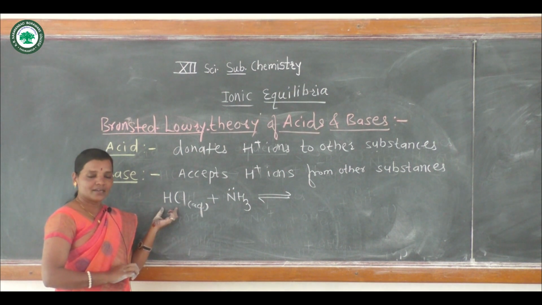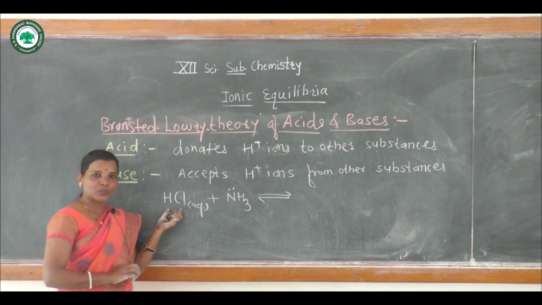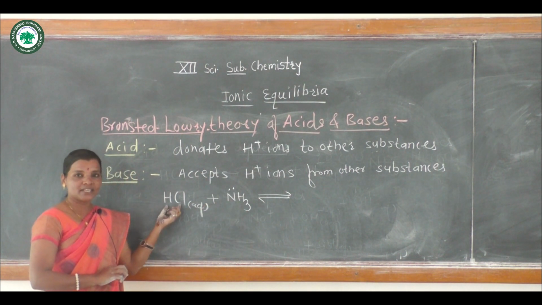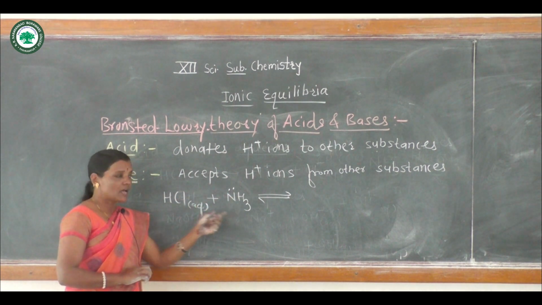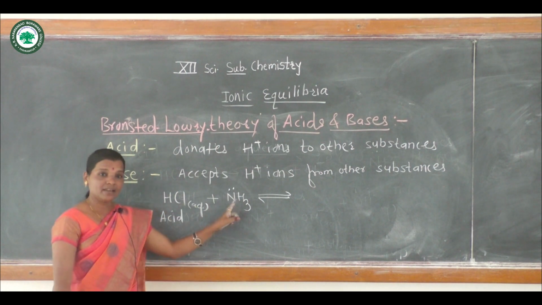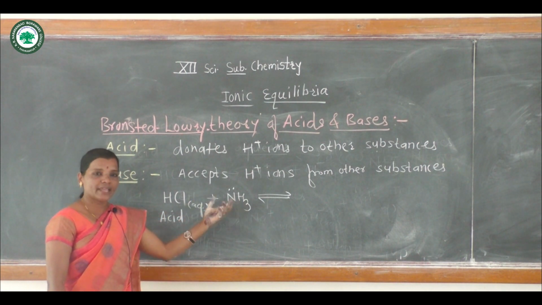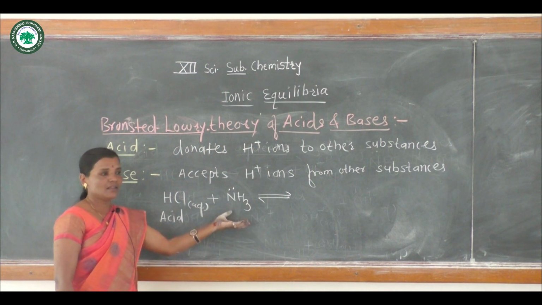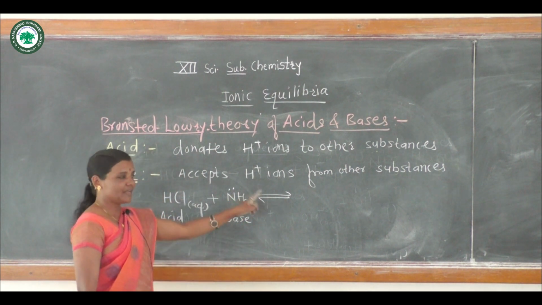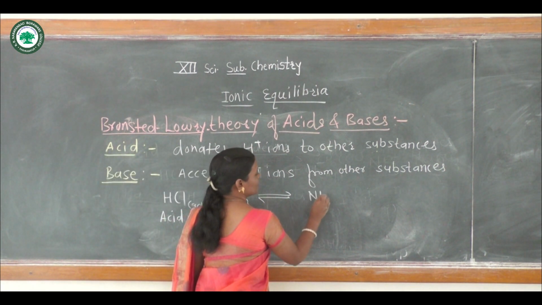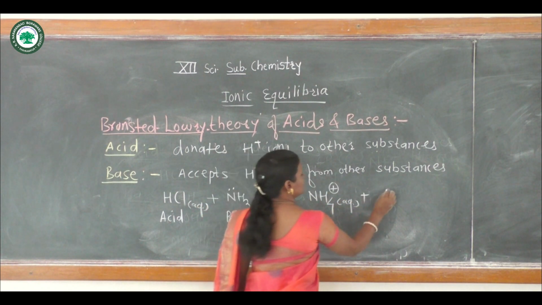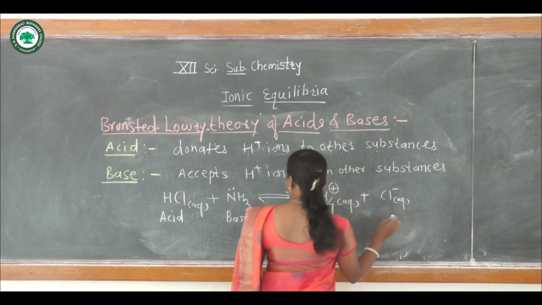Hydrochloric acid contains hydrogen, and it donates H plus ion to ammonia, and hence HCl acts as an acid. Ammonia accepts or gains H plus ion from HCl, so ammonia acts as a base, and we get the formation of NH4 plus species and Cl minus species.